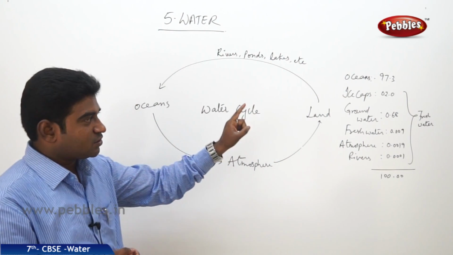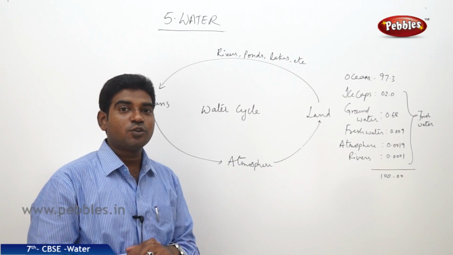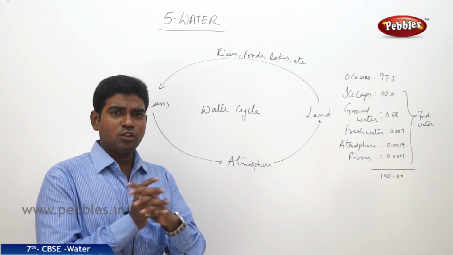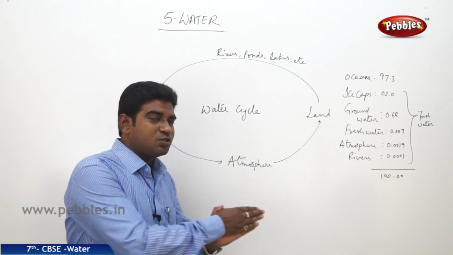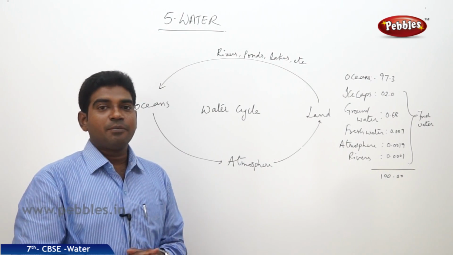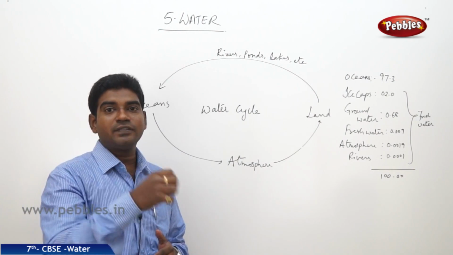But 97% of the planet Earth's water is in the oceans. So we need to use our fresh water very carefully. Now the question is, why is the ocean water so salty or saline in taste? Because it has a large amount of salts dissolved in it.